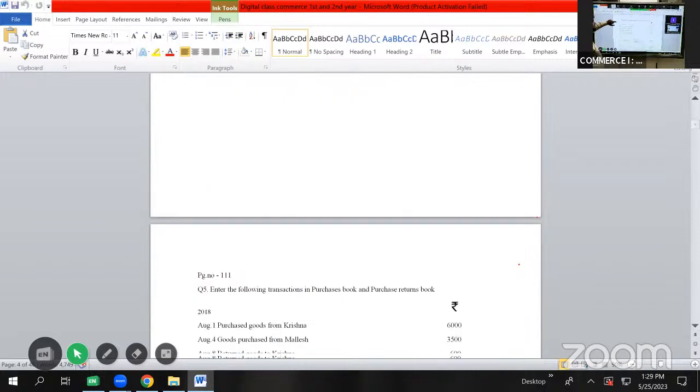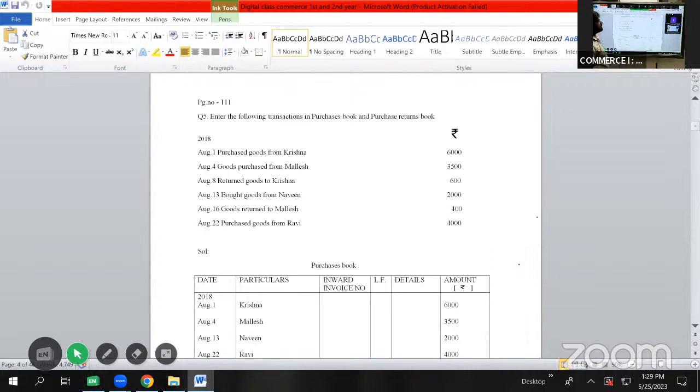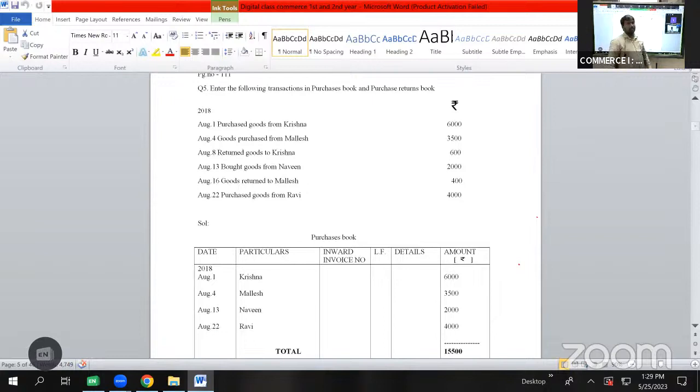Page number 111, question number 5. Enter the following transactions in purchases book and purchases returns book. So till now we have solved 4 problems. All these 4 problems are based only on the topic purchases book. But in this problem, we are asked to prepare purchases book as well as purchase returns book.